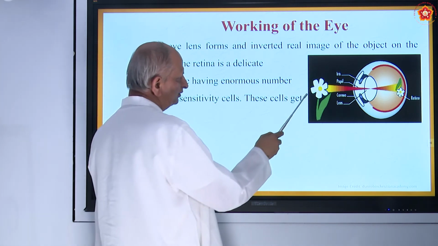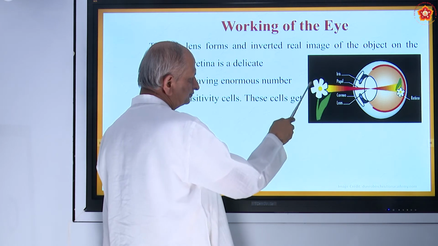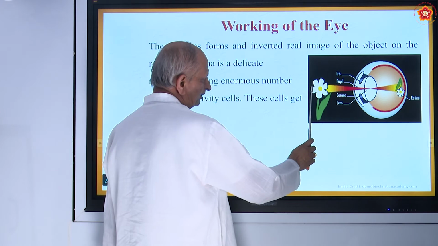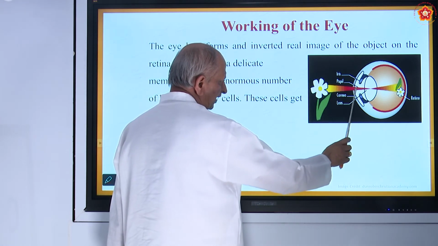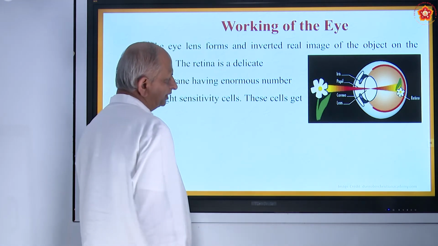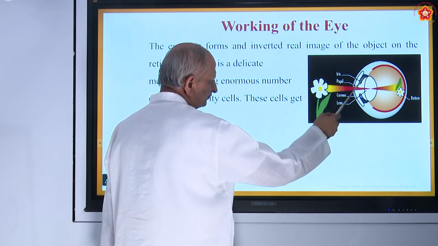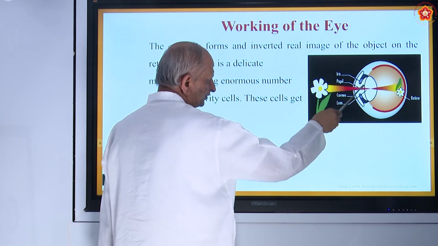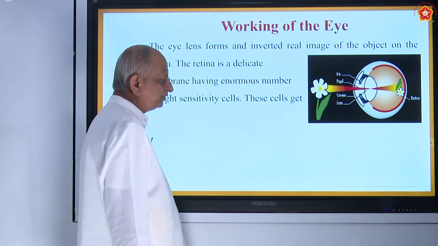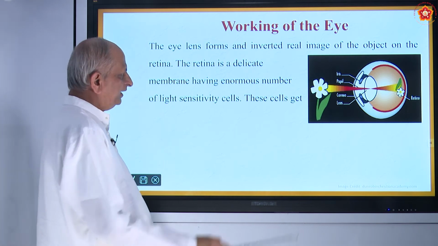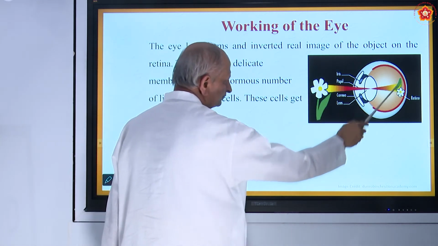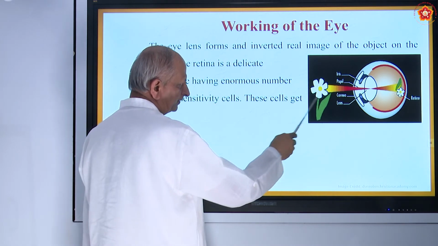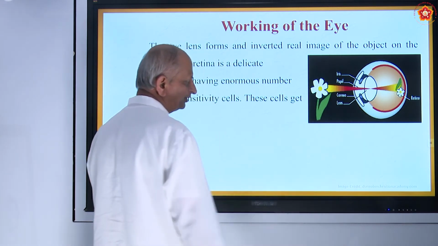Suppose you see a body like this, say a flower or a man standing here, the rays of light pass through the pupil and the iris, these muscles will help. It passes through the convex lens, as I just now told you, and a real image is formed here. When the image is formed, you see this leaf like this, it becomes like this because it is called inverted.